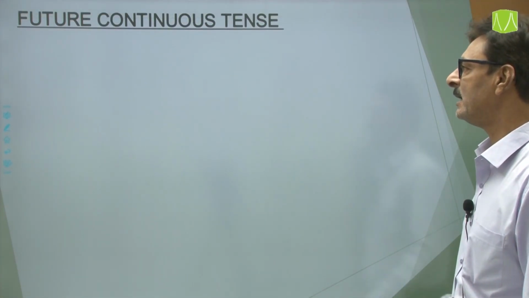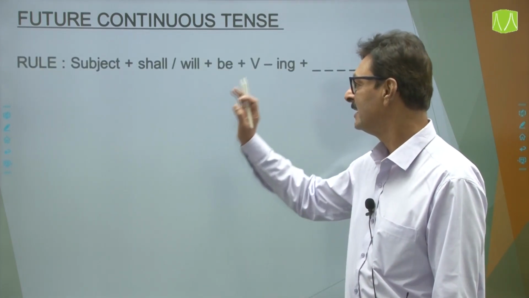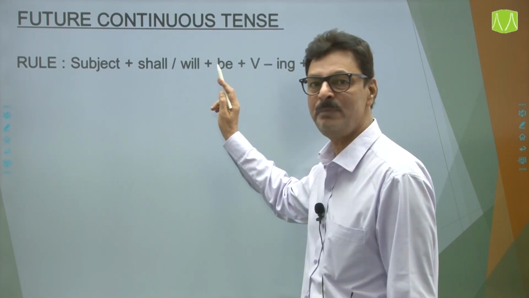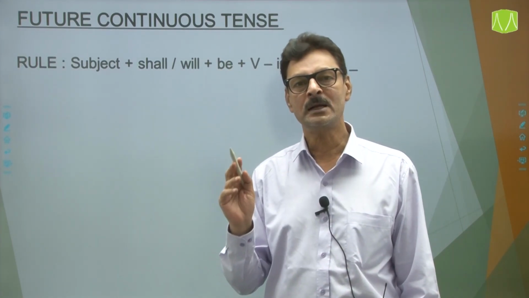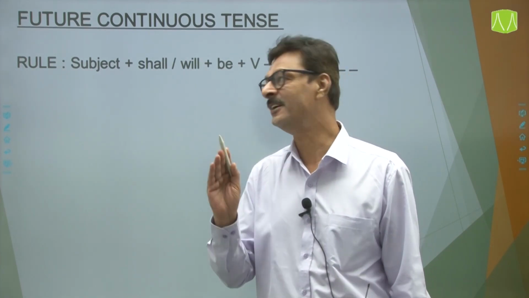Okay, moving on ahead with the next tense in future, that is future continuous tense. The syntax, the construction is this: subject plus shall will plus be plus the ing form of the verb. In all the continuous tenses, we always take the ing form of the verb.